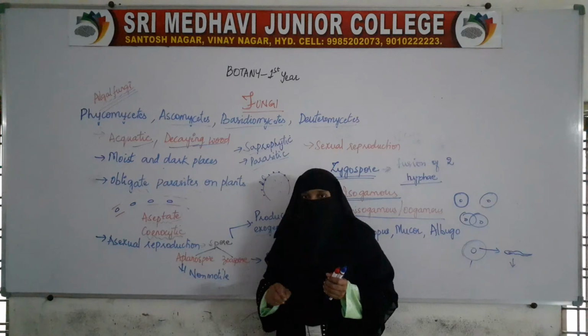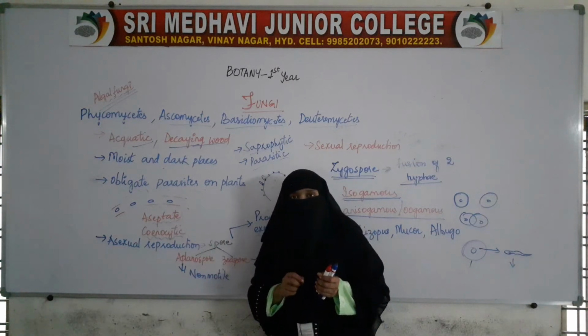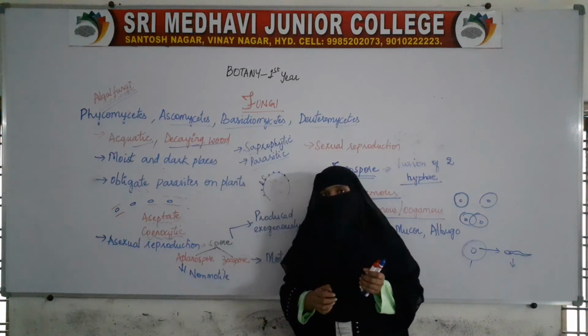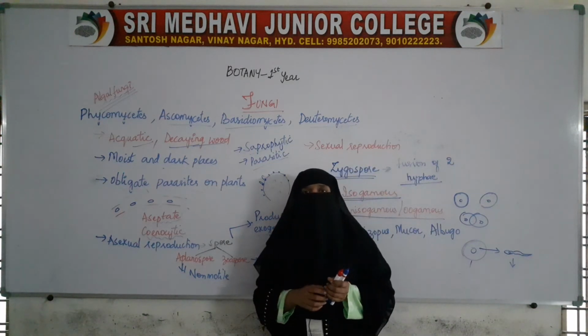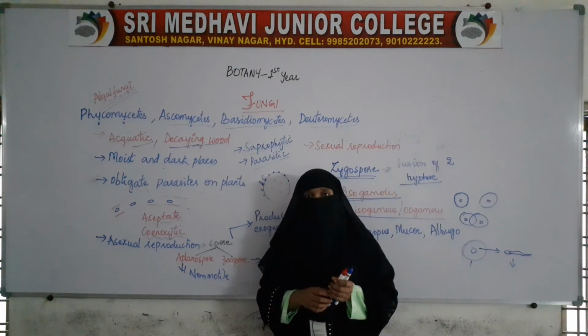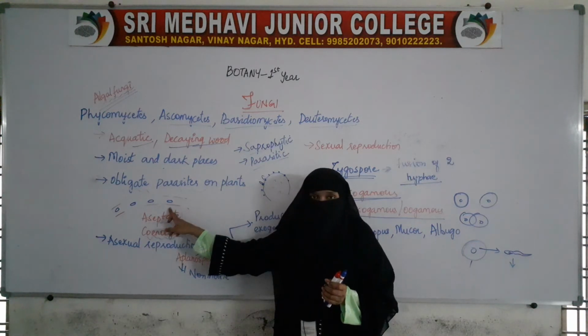The hyphae are aseptate, without any septa dividing them, and because of the aseptate hyphae, we find a cenocytic condition, that is, multinucleated hypha.